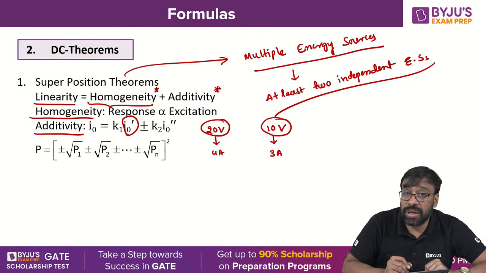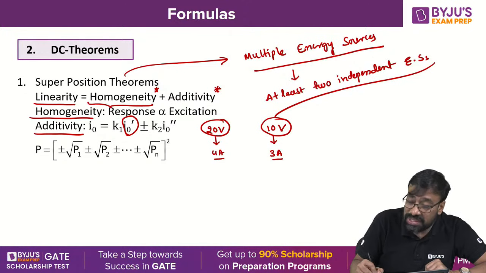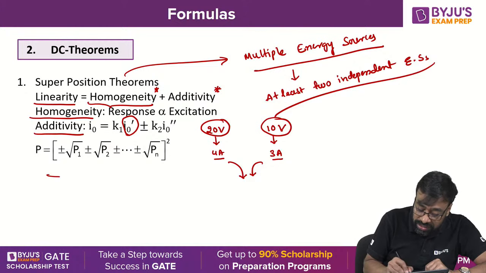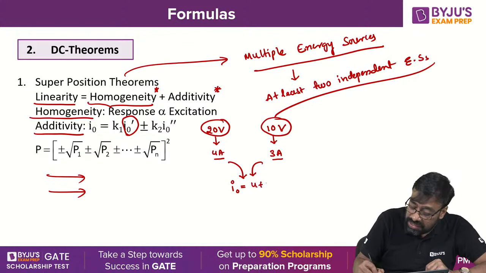You understand, all of you? Okay. Now this 4 amperes is nothing but I₀' and 3 amperes is nothing but I₀''. What is the total response? With an assumption that both the currents are flowing in the same direction, then I will be getting I₀ equal to, what is that? 4 plus 3, 7 amperes.